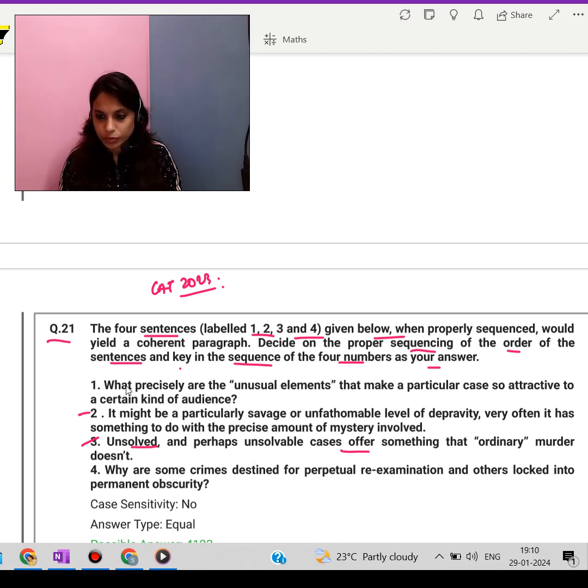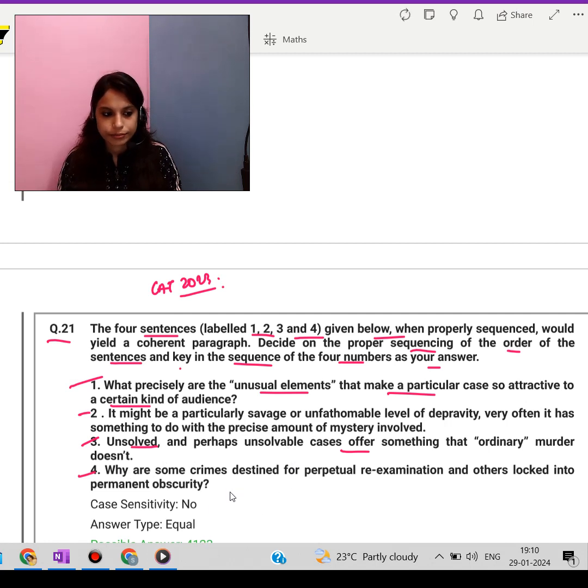Next, we can move over to the very first one. What precisely are the unusual elements that make a particular case so attractive to a certain kind of audience? This is the sentence that sets up the question that the paragraph will answer: what makes certain true crime cases so popular? Then, lastly, we can consider the fourth point.